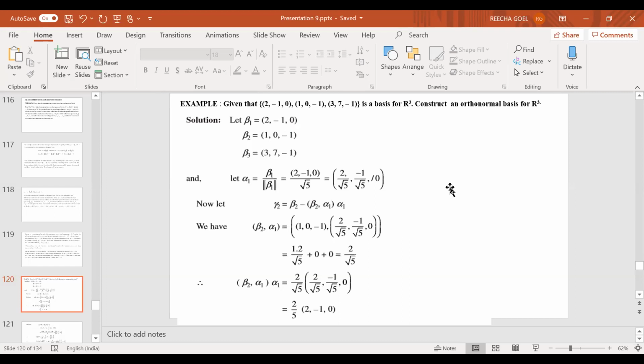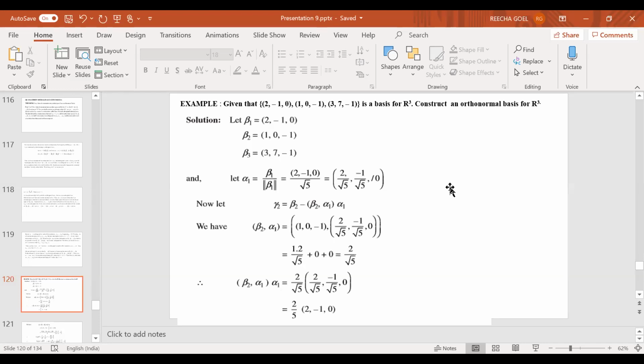It is nothing but the square root of the inner product of beta 1 with beta 1. That is, you have to consider the inner product of 2, minus 1, 0 with 2, minus 1, 0. And the inner product, as I told you, in case of real numbers, is nothing but the dot product of these two. So it is 2 squared plus minus 1 squared plus 0 squared, that is square root of 5.